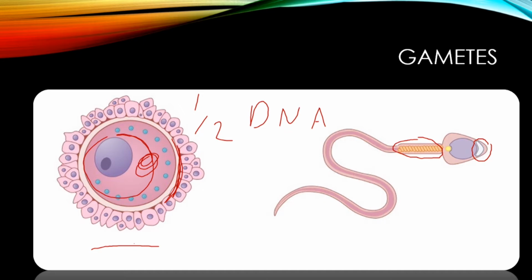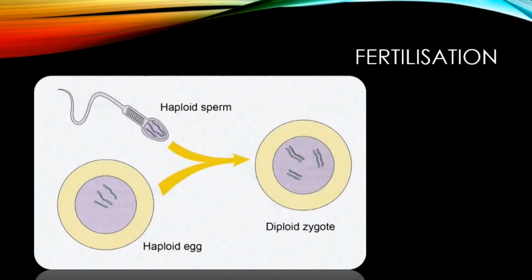So again, gametes are very important. When they come together, we've mentioned the haploid sperm cell and the haploid egg cell, they come together to form this diploid cell. That diploid cell is called a zygote. The zygote then starts to divide as it rolls down the fallopian tube. As it matures and keeps rolling down, it ends up implanting itself in the wall of the uterus.